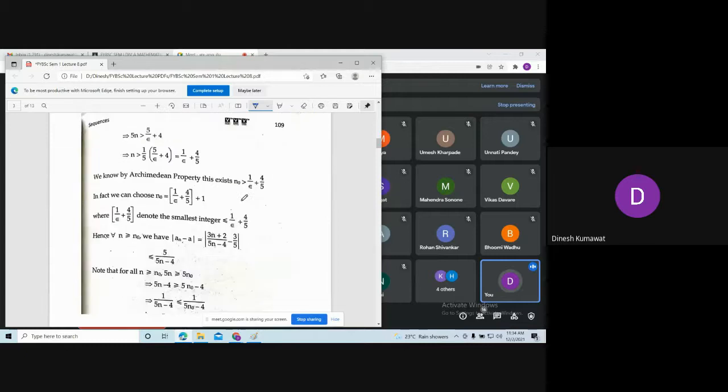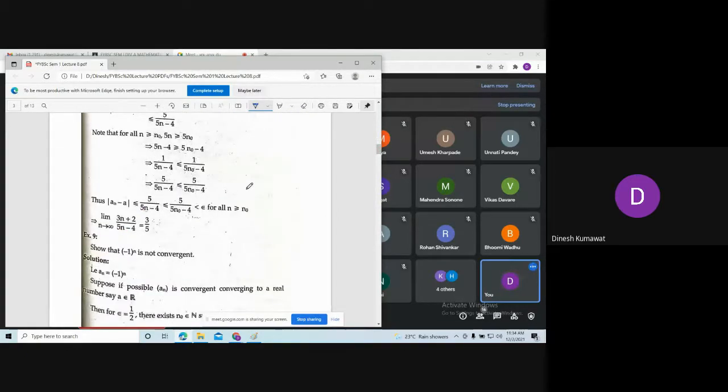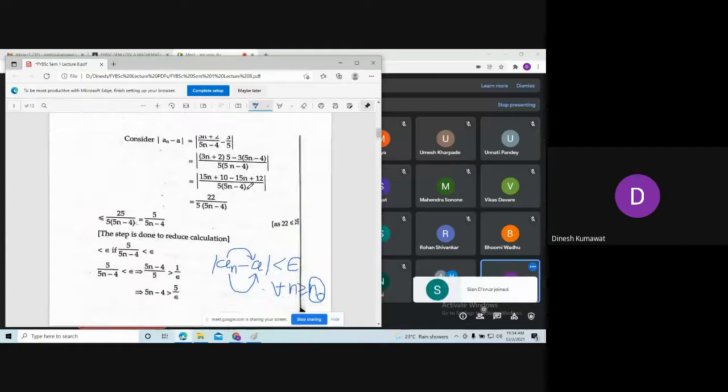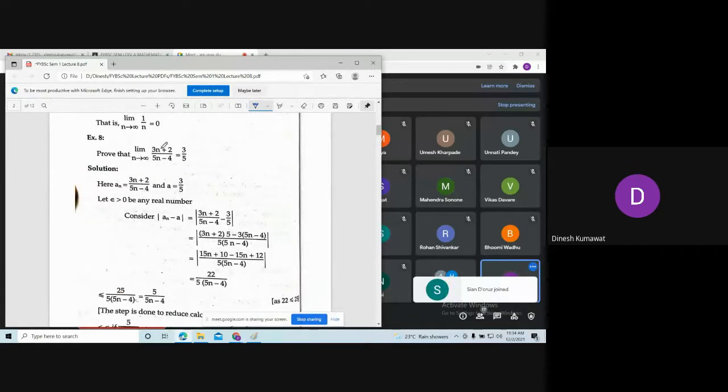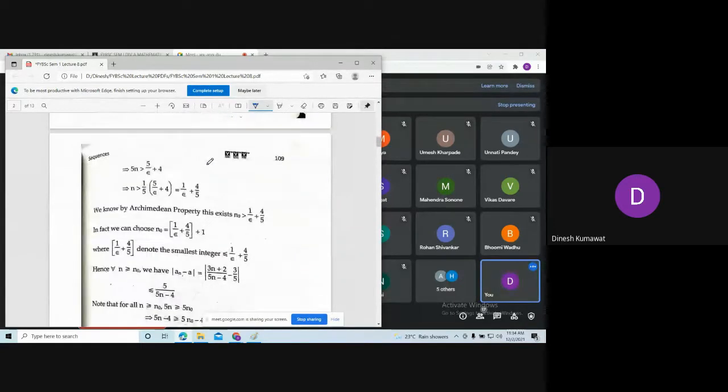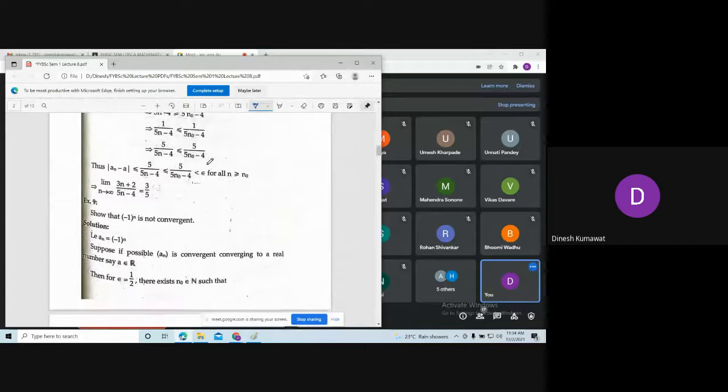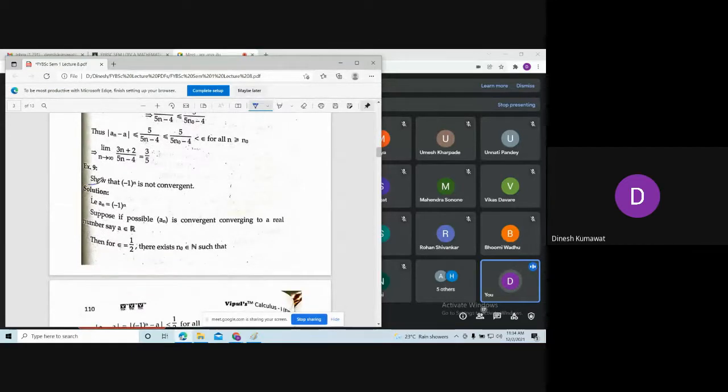And in my previous lecture, we have seen this example also, where we found the limit of such a function is nothing but 3 by 5. So let us try to move further. Now our next example is: show that minus 1 to the power n is not convergent. Now what is the meaning of this statement, minus 1 to the power n is not convergent?